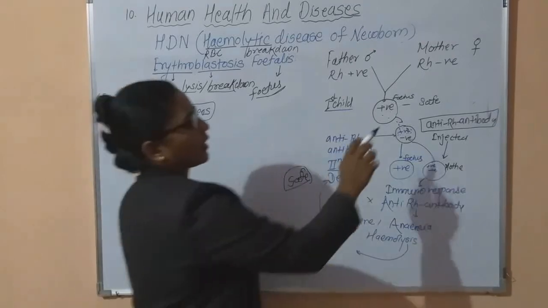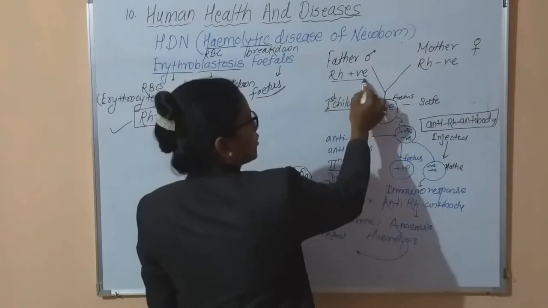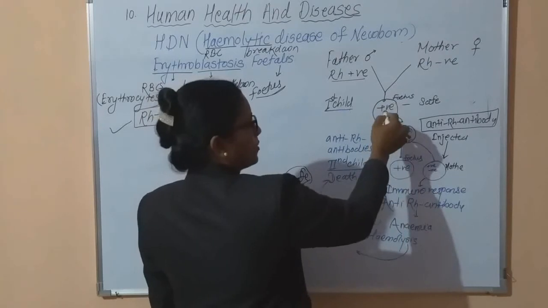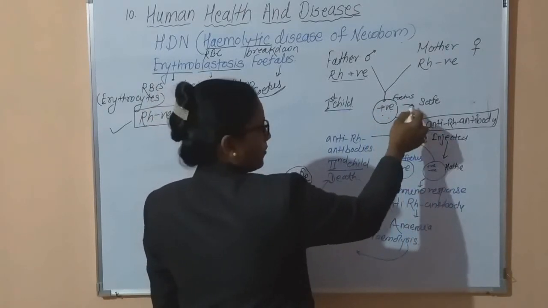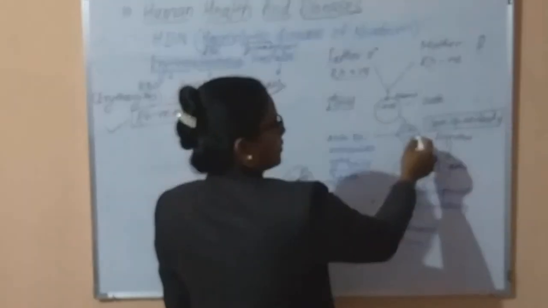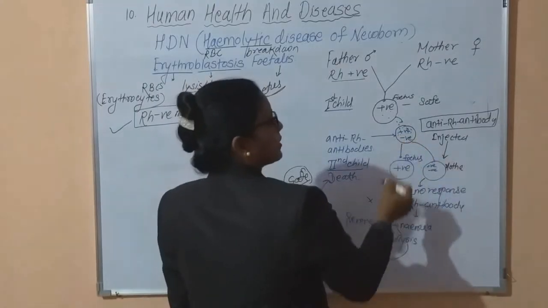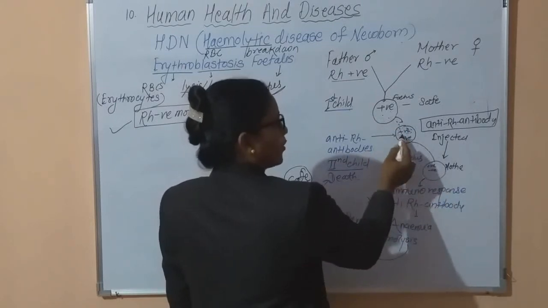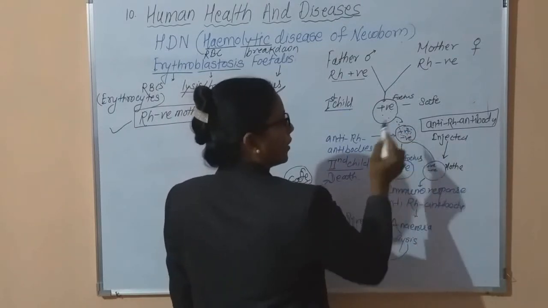When the mother is Rh negative and the father is Rh positive, the first child is positive, which is safe, but at the time of pregnancy the maternal and fetal circulations mix, and some positive antigens go into the mother's blood.